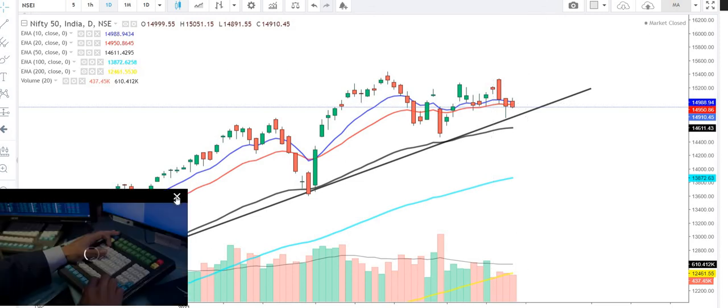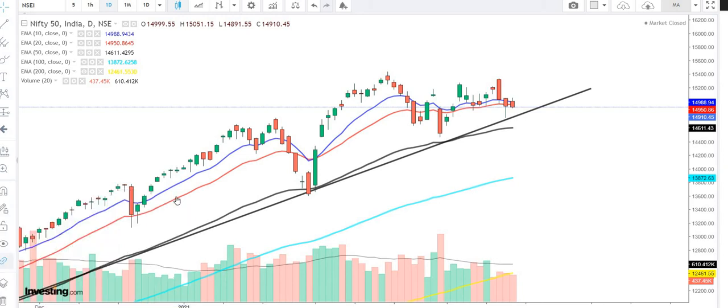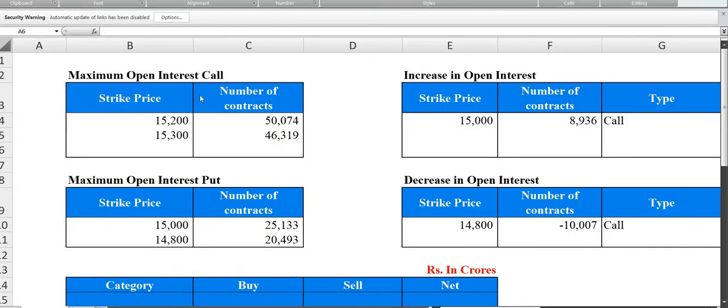Now let us look at some of the important data points from today's trade. In terms of open interest, 15,200 and 15,300 still have a really high amount of open interest. So it gives an indication that 15,200 would be a huge resistance for the market to cross in this expiry.